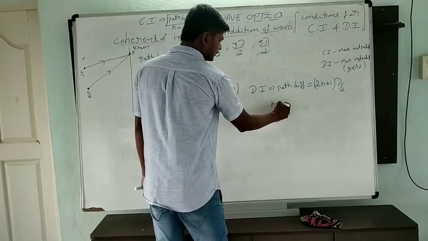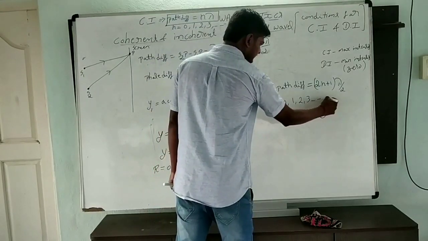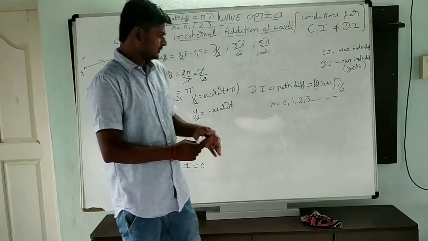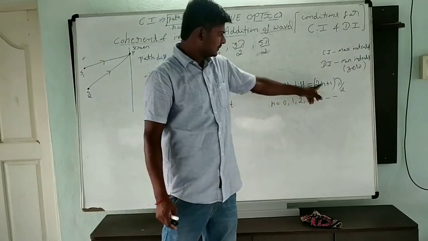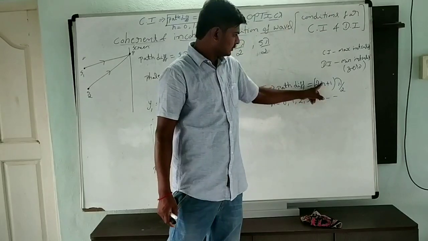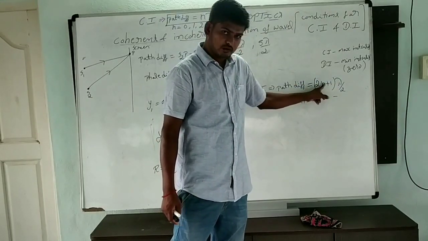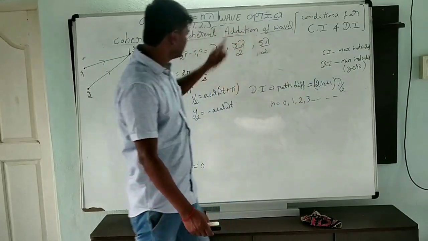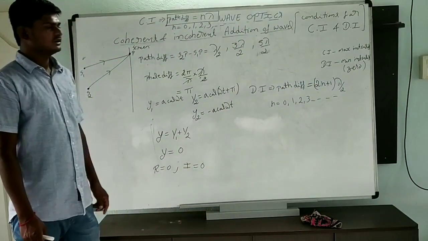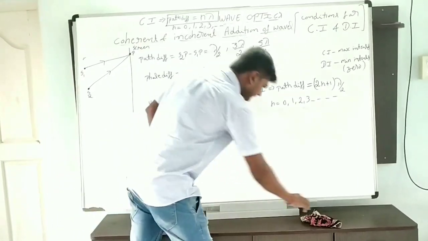Here n varies from 0, 1, 2, 3, etc. When I substitute n equal to 0, we get lambda by 2. For n equal to 1, 2 plus 1, it is 3 lambda by 2. For n equal to 2, 2 into 2 is 4, 4 plus 1, it is 5 lambda by 2. Like that, this is the condition for destructive interference. Clear?